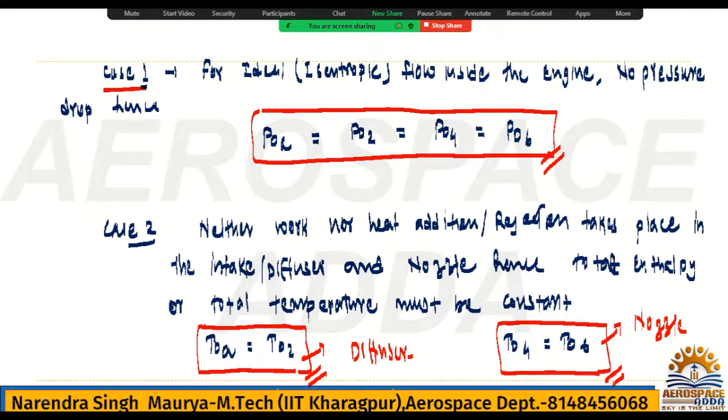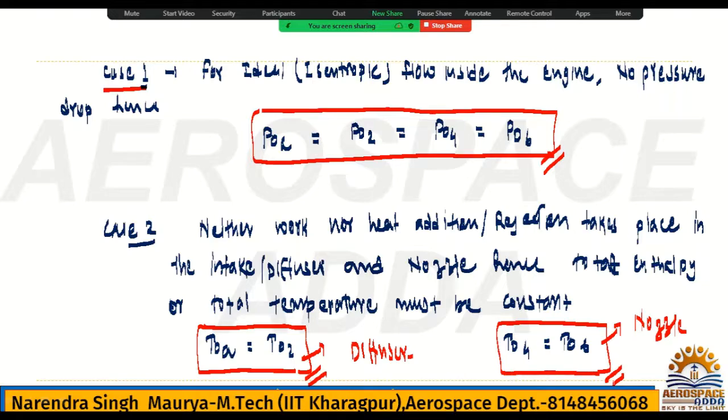Now in a very simple way we go and try to solve this and find the relation. They are asking a very nice question from ideal RAMJET, and based on this we need to find some conclusion.